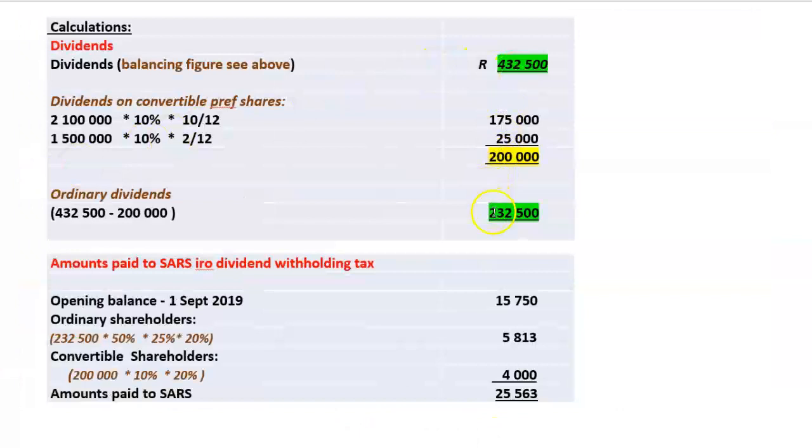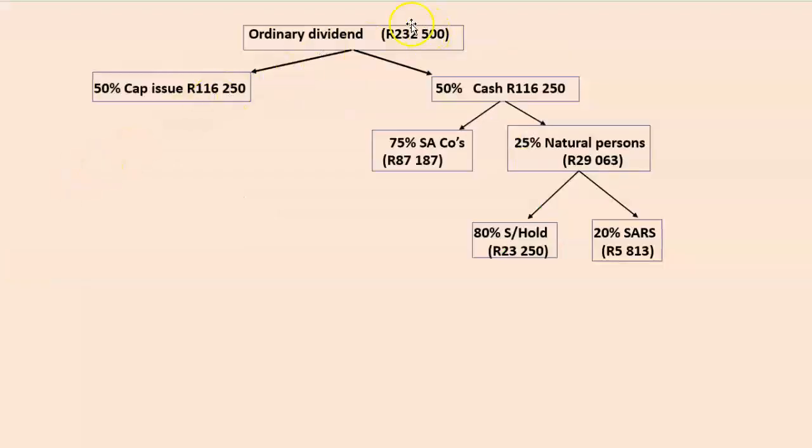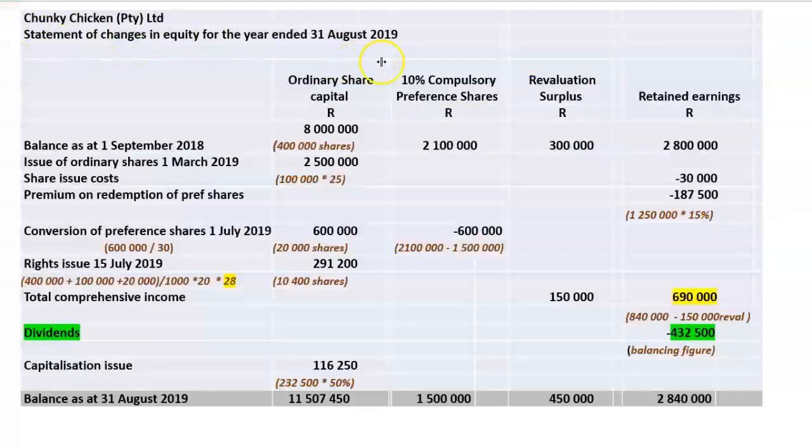We have the total ordinary dividend, 232,500. 50% of that is going to be settled by a capitalization issue, which equals 116,250. So here in our statement of changes in equity, right at year end, we will have a capitalization issue, 116,250, and then we can complete our statement of changes in equity.